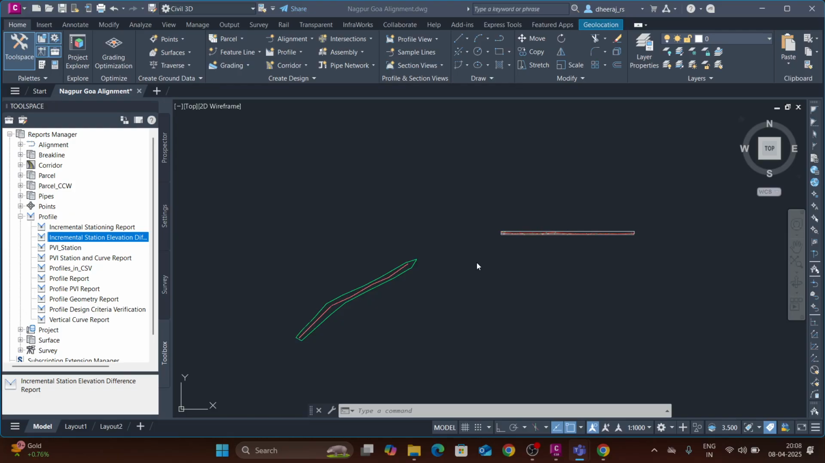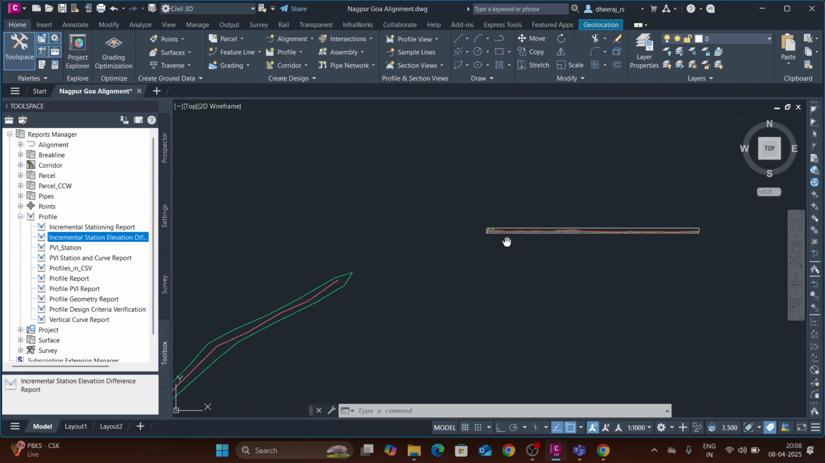Yesterday we saw the vertical alignment, right? How the crest curve and valley curve are given to the vertical profile, that we learned yesterday. Today we will go with the assembly, known as the cross section of road, and the corridor we will learn today.